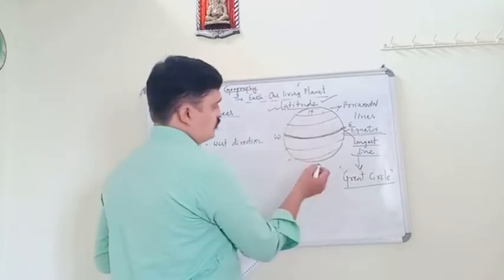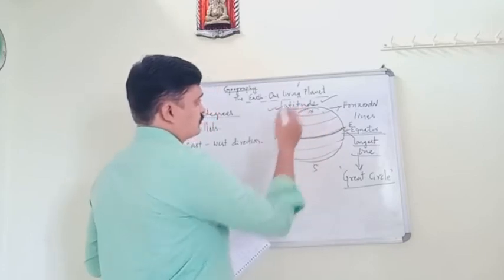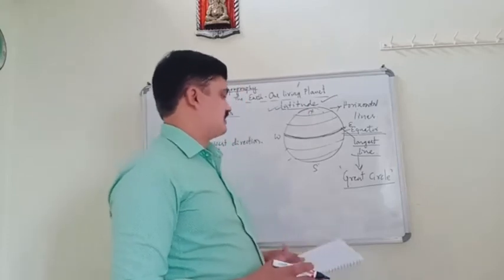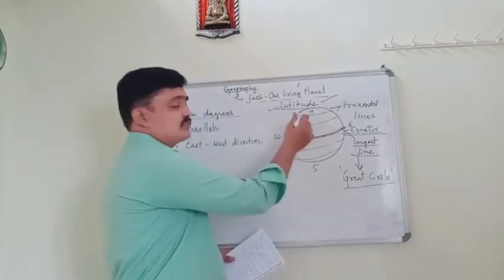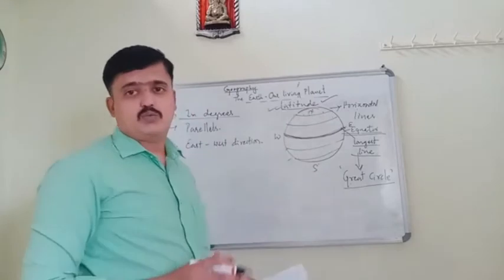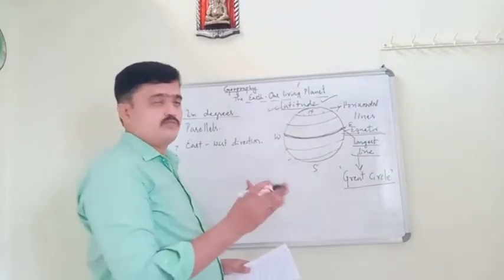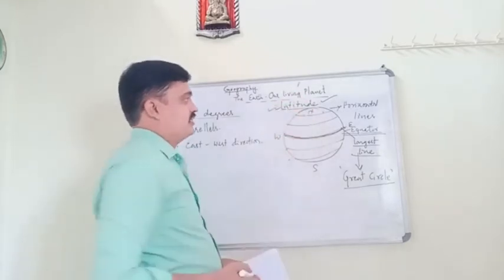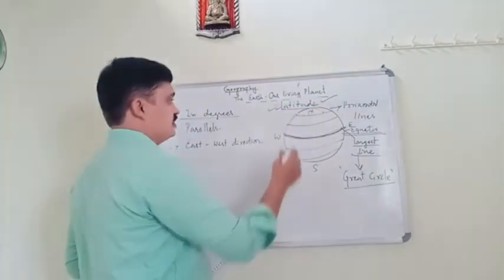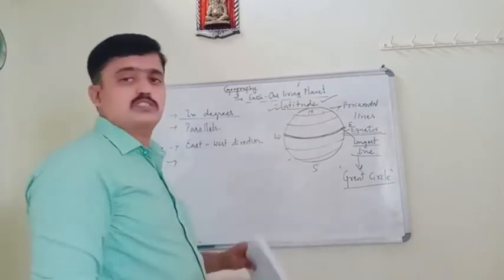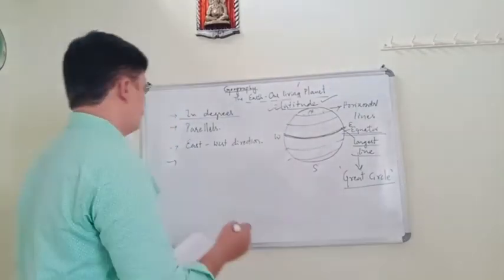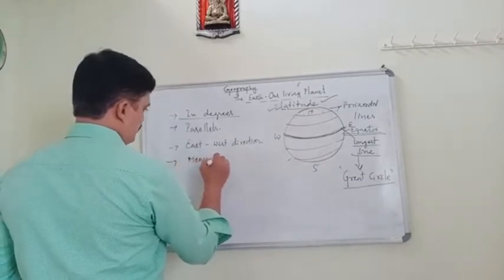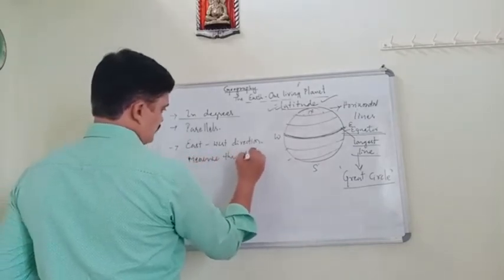I told you in the beginning what latitude is, so it applies to the same thing. It helps us to measure the distance north or south of the equator. Got it?